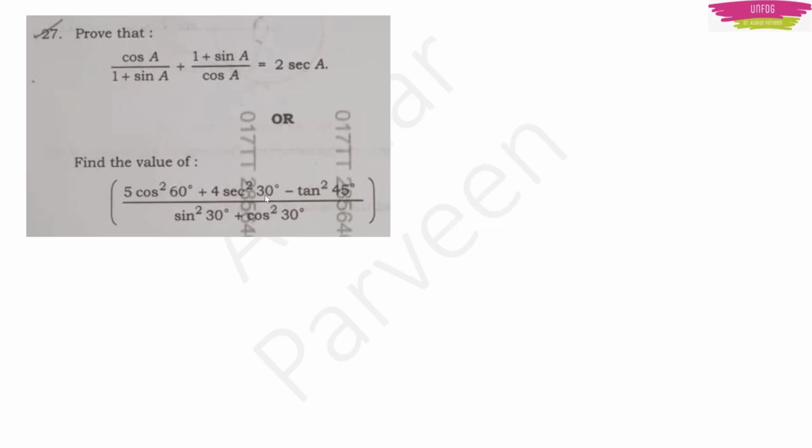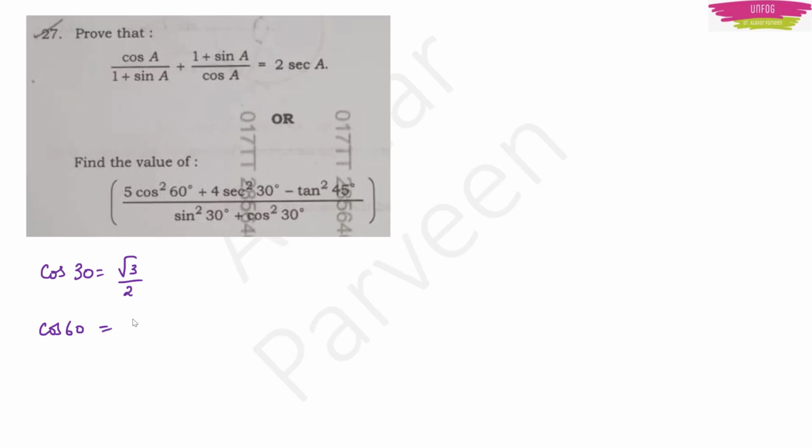Next optional question: find the value of 5 cos square 60 plus 4 secant square 30 minus tan square 45, divided by sin square 30 plus cos square 30. So here in order to solve this problem, you should know the trigonometric table, right? The values you should know, for example, cos 30 is root 3 by 2.